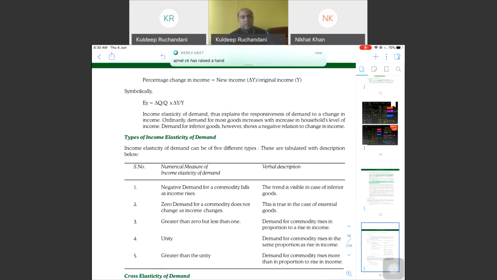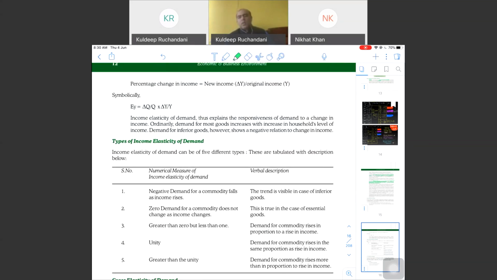Income elasticity: we study what is going to be the impact on quantity demanded due to a change in the income of a consumer. So the responsiveness of a commodity to a change in income of a consumer is what we call income elasticity. Demand for most goods increases when there is an increase in income. However, for inferior goods, it's reverse. When the standard of living goes up, people prefer to buy superior commodities. Hence, for them, it will be negative.